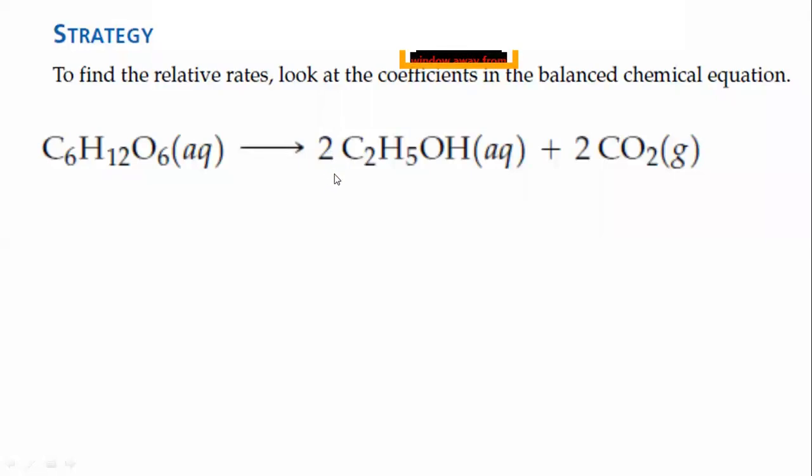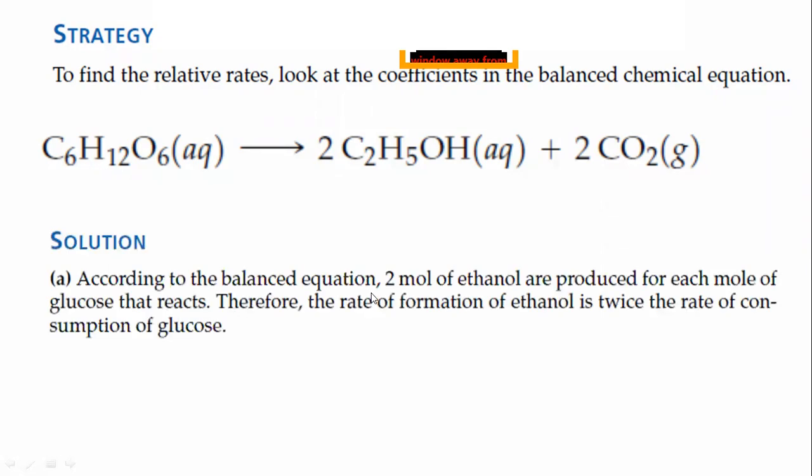So the rate of this is more as compared to the rate of the glucose, and this would be your strategy. So how can you actually calculate which one is faster or slower? You have to look at the balanced equation. Here there is one molecule, or you can say 1 mole, producing 2 moles.